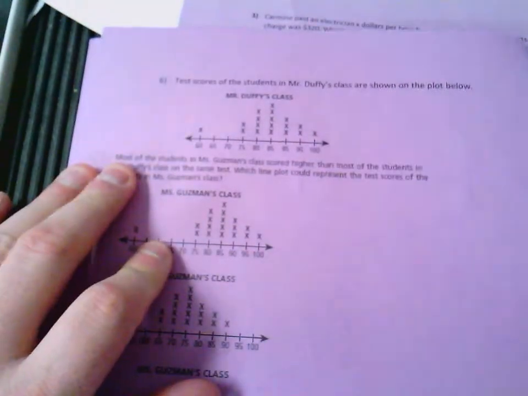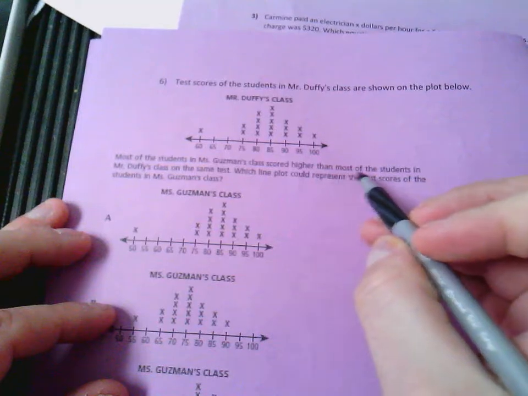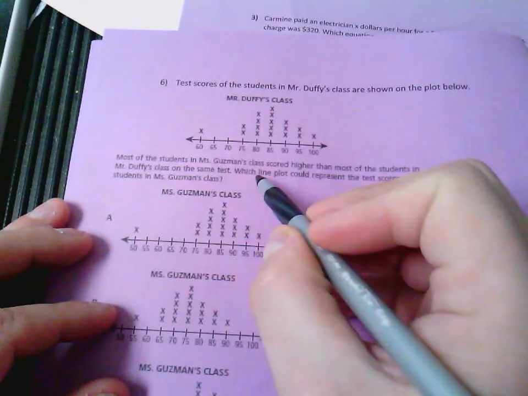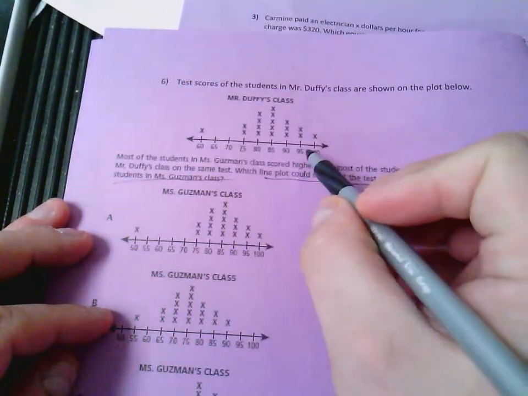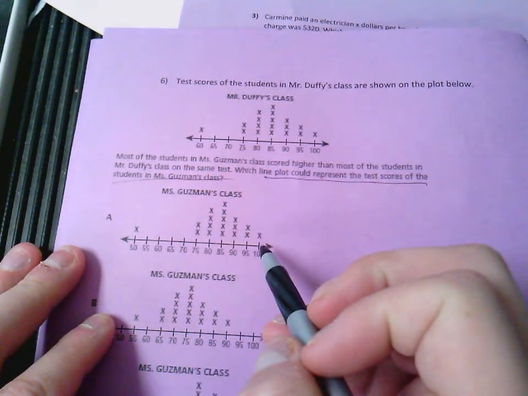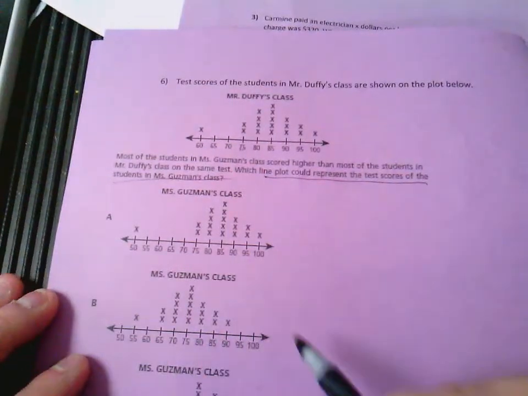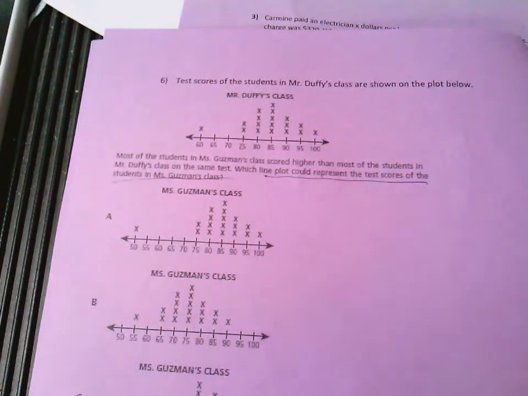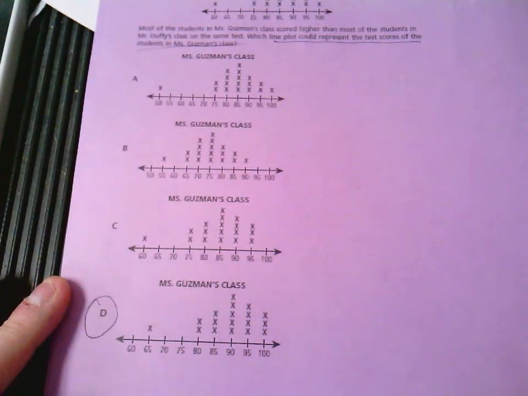All right, test results of Mr. Duffy's class are shown in the plot below. Most of the students in Mrs. Guzman's class scored higher than most of the students in Mr. Duffy's class on the same test. Which line plot could represent that? Okay, so you take a look here. And 75 to 100, look at Miss Guzman's class. This is essentially the same. Actually, it's exactly the same. Can't be lower. Hopefully you could see, just by looking, that D would be it.